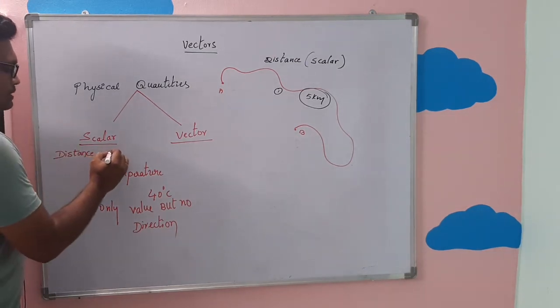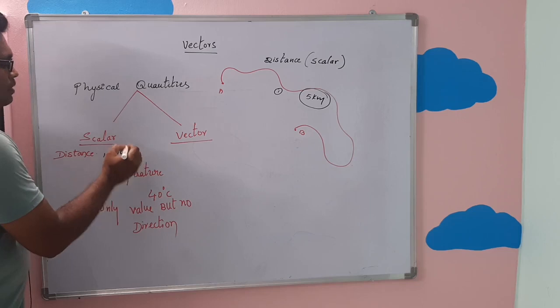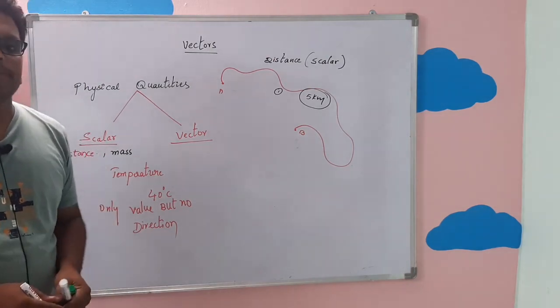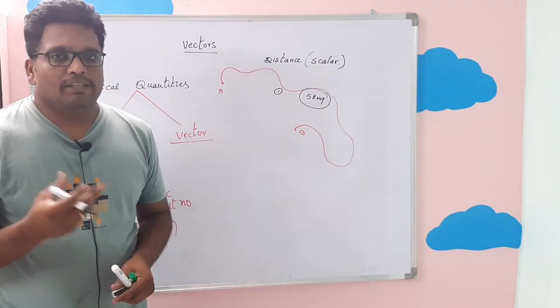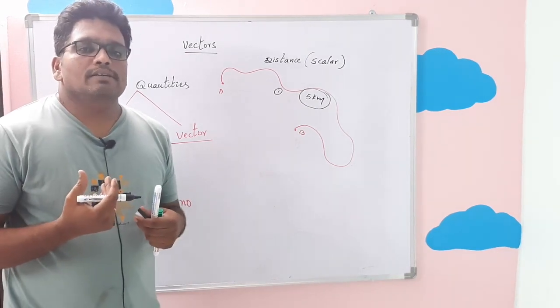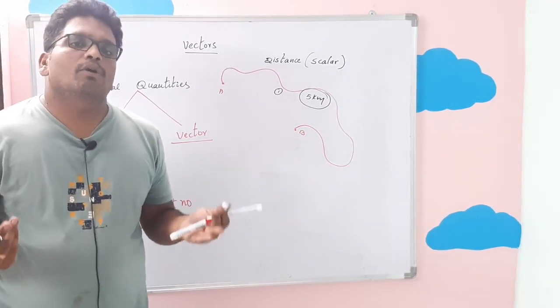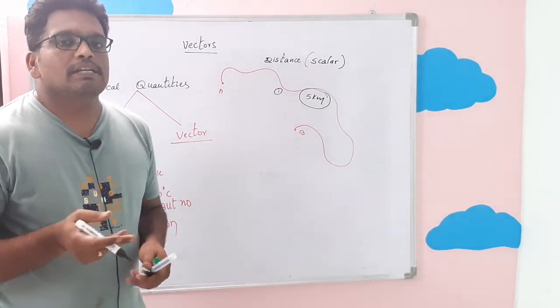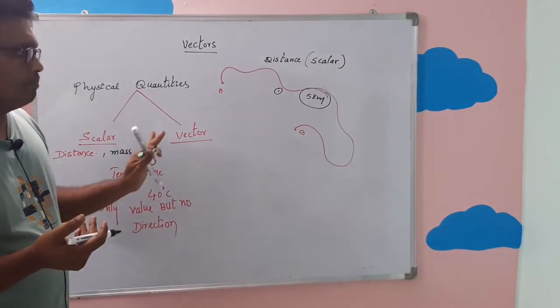One more thing, mass. Mass is also one of the examples of a scalar physical quantity. What is meant by mass actually? The matter which is present in a body is called mass. If the matter in the body is more, the mass of the body is also more. So the matter which is present in a body is called mass.